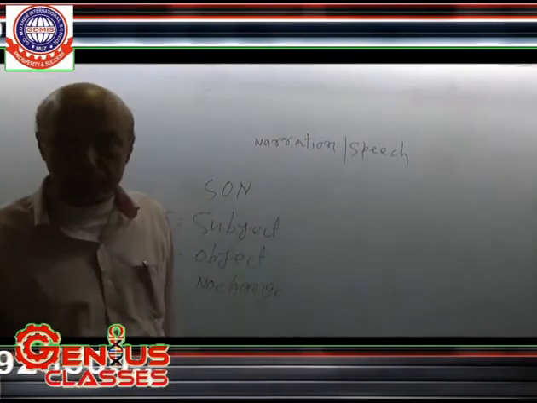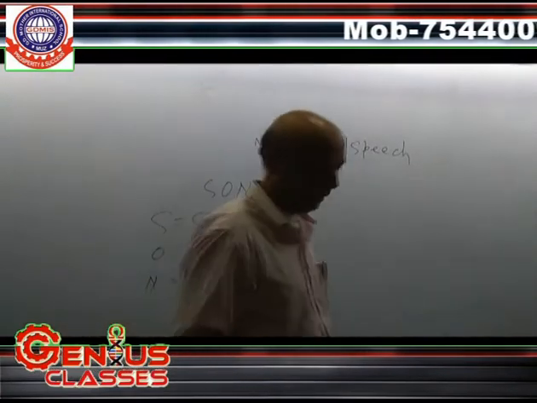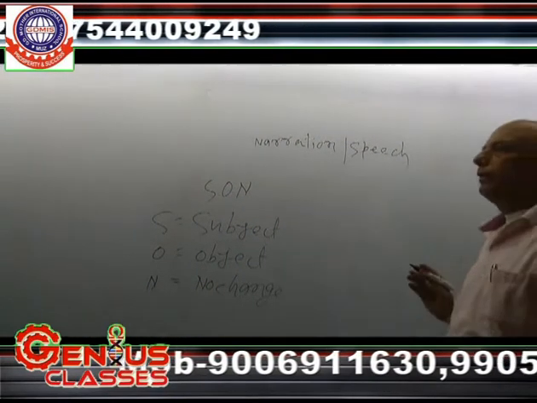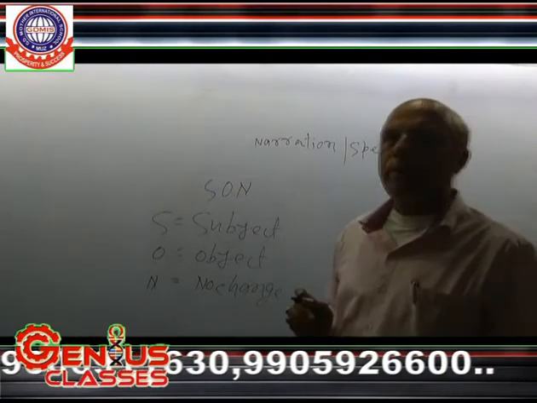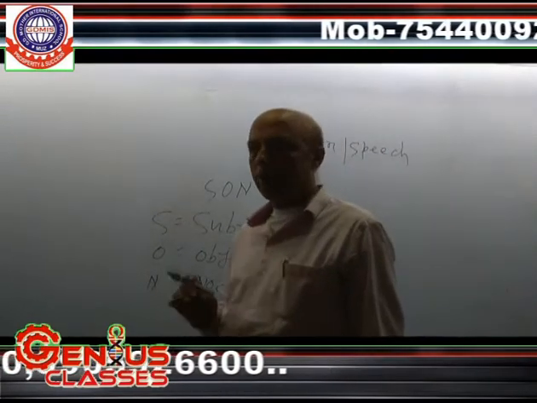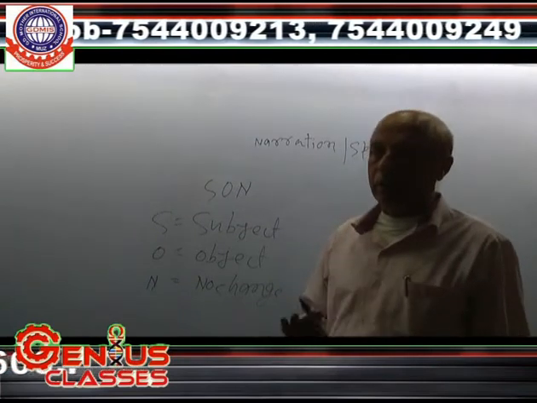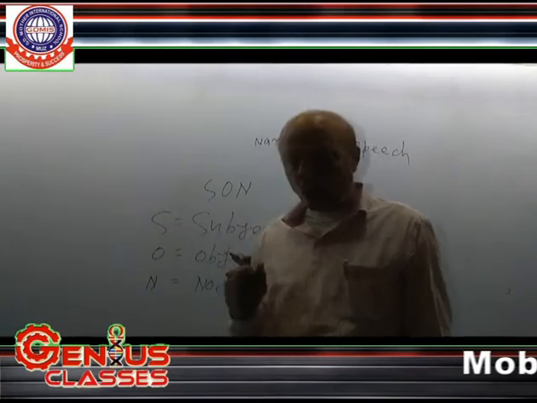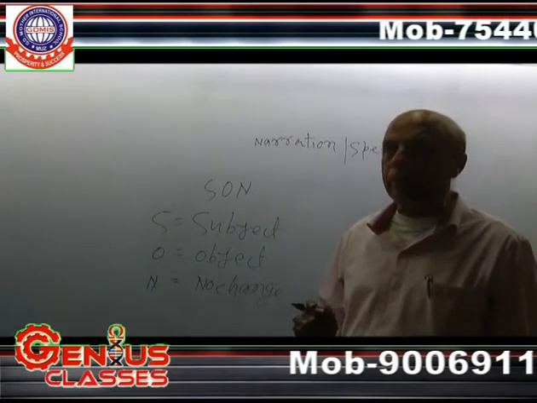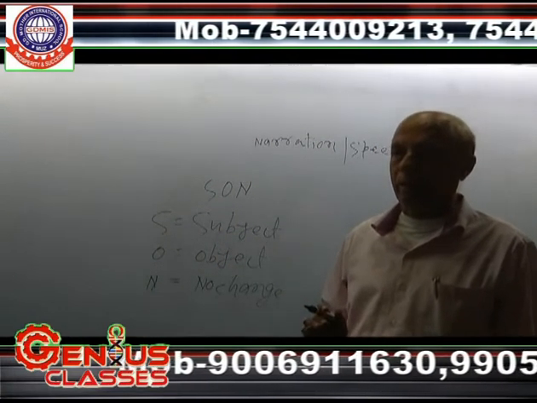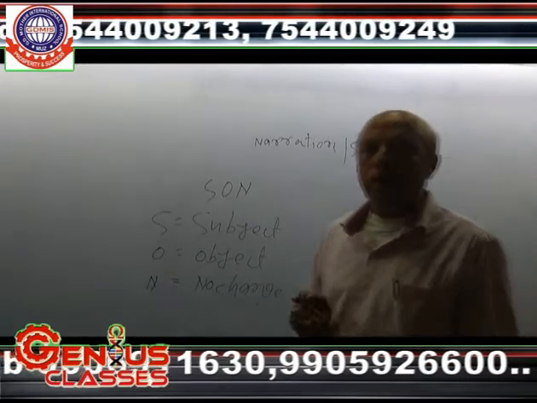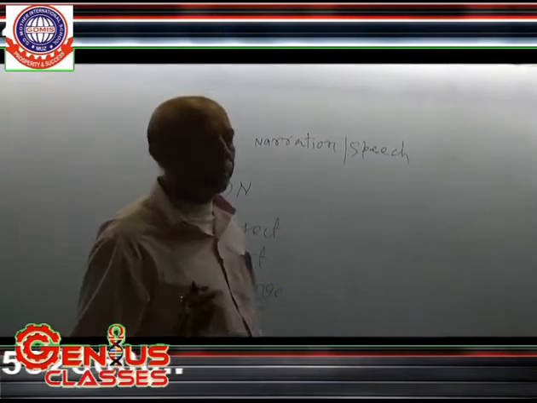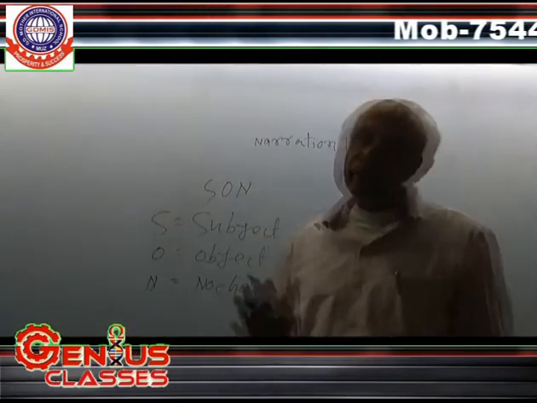When the verb begins to change from direct into indirect, if the reporting verb is in the present or future tense, the tense of the reported speech is not changed. And I have already described if the reporting verb is in the past tense, the reported speech is changed as per the following rules which have been already described.